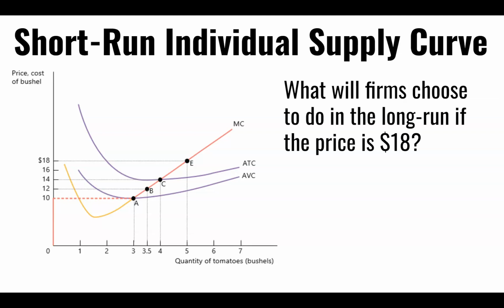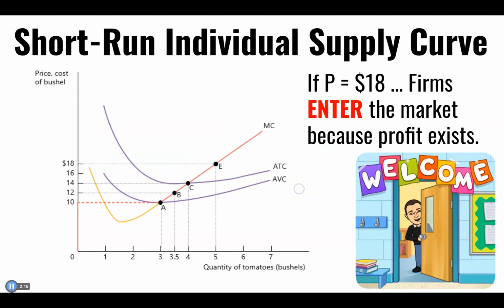It's perfectly elastic because we're producing exactly the same good, and there are lots and lots of firms producing that good. So if that's the case, then we would produce at a quantity of 5 because that's where marginal revenue, the demand curve, intersects the marginal cost curve, the supply curve. And that would be our optimal output.